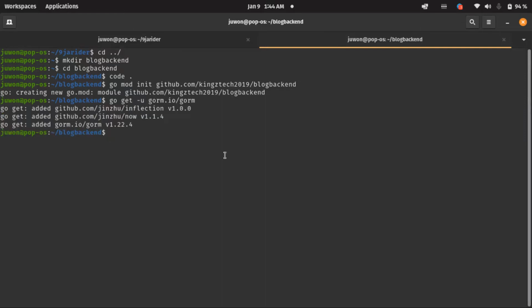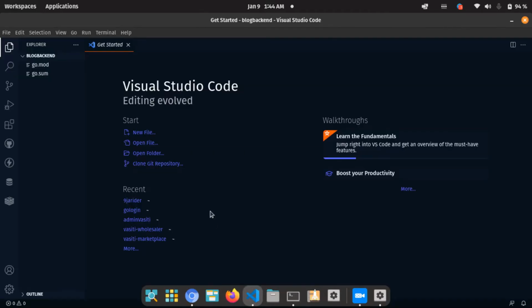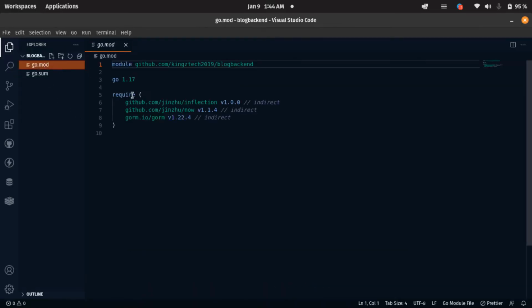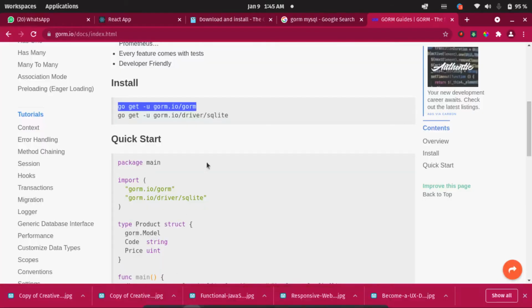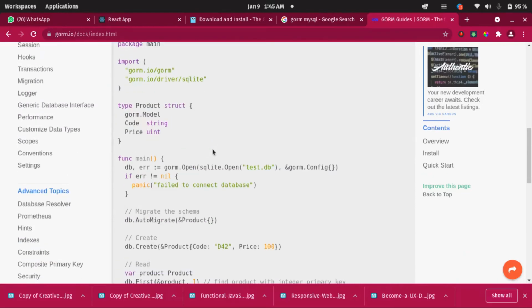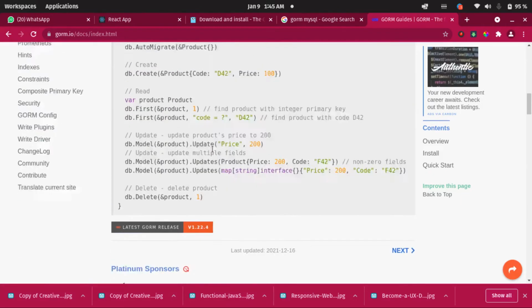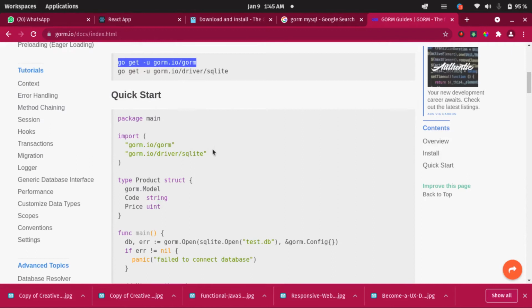It has already been installed. Now let me show you guys. Let's go back to our VS Code and see. Yeah, this is the package we just installed, gorm.io. Now it's already here. All right, so the next thing we have to do is install the MySQL driver, because it is this MySQL driver that is going to help us to connect to our database.